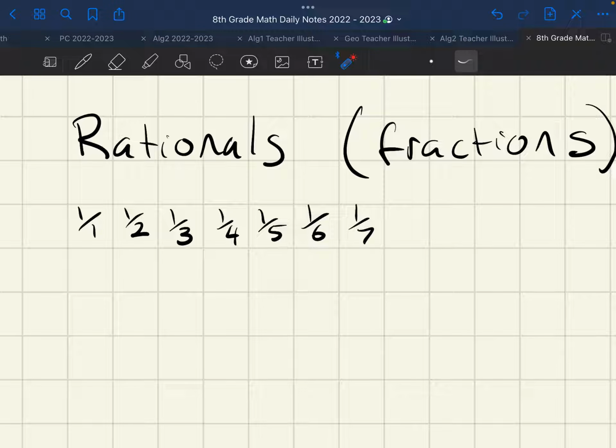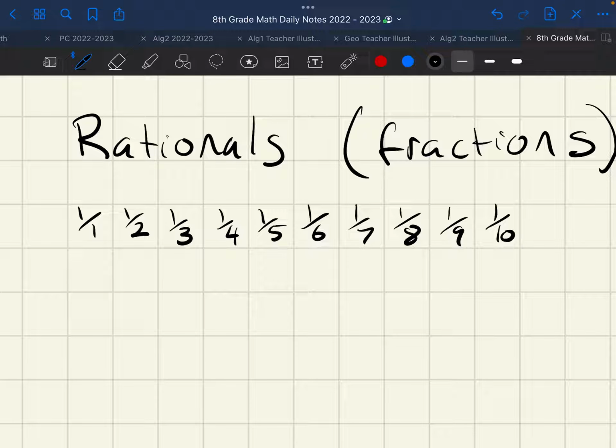But here's the problem. When in this pattern will I ever get 2/3? Shoot, right? Oh man, we're out of luck. There's no way that this pattern is going to generate that. It will keep going with 1 over 8, 1 over 9, 1 over 10. I need to list all the 1 over infinity numbers on the bottom first.